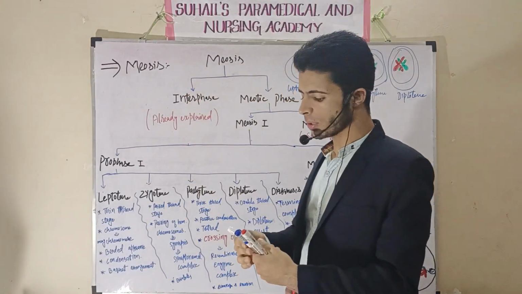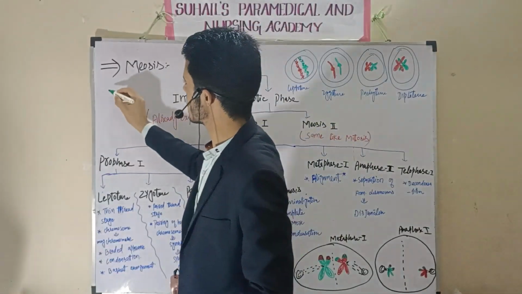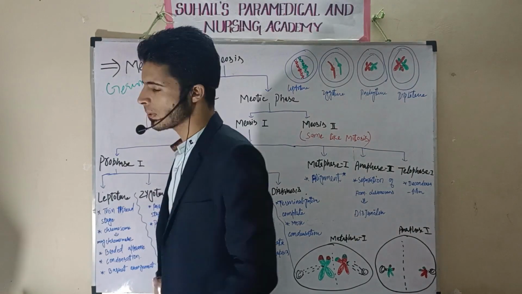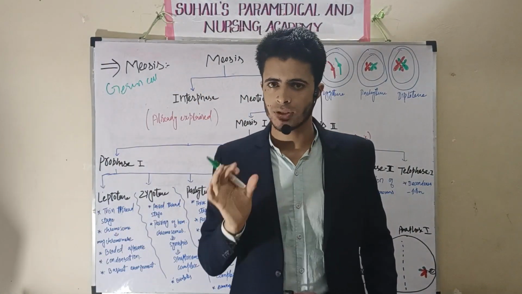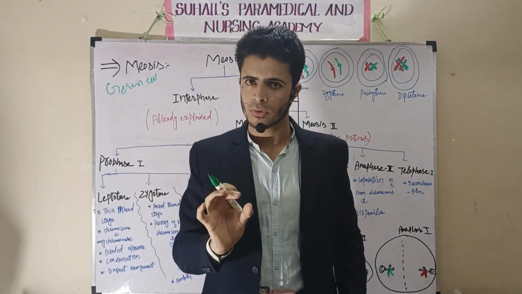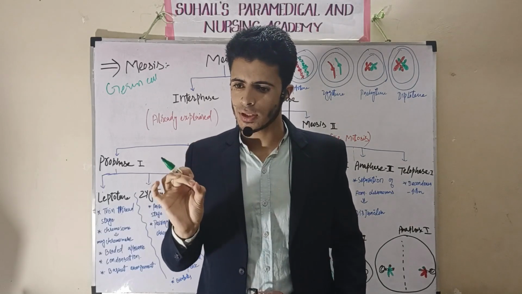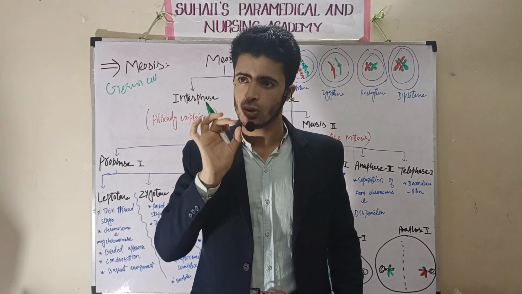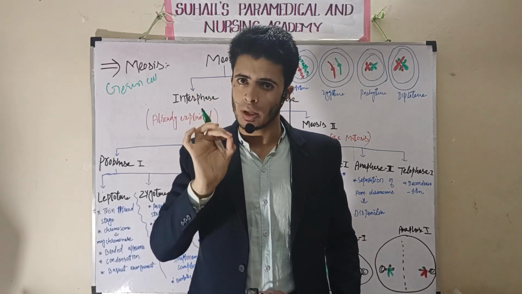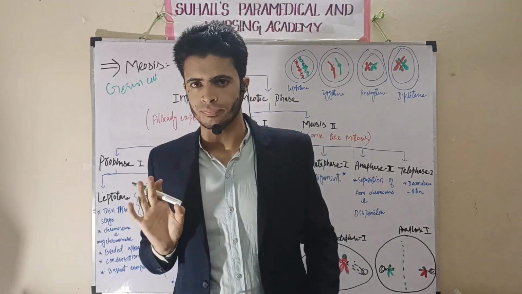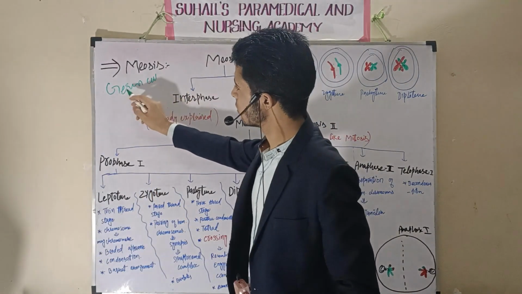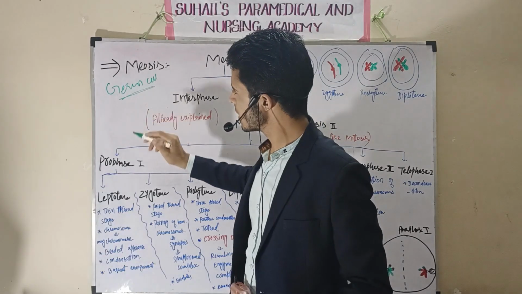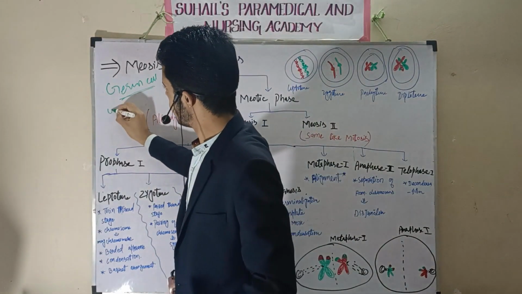So meiosis is seen in the case of germ cells. Why are those germ cells present? In males there are testes, in females there are ovaries. The ovaries and testes have a role in oogenesis and spermatogenesis respectively. So the germ cells are present in the testes and ovaries.